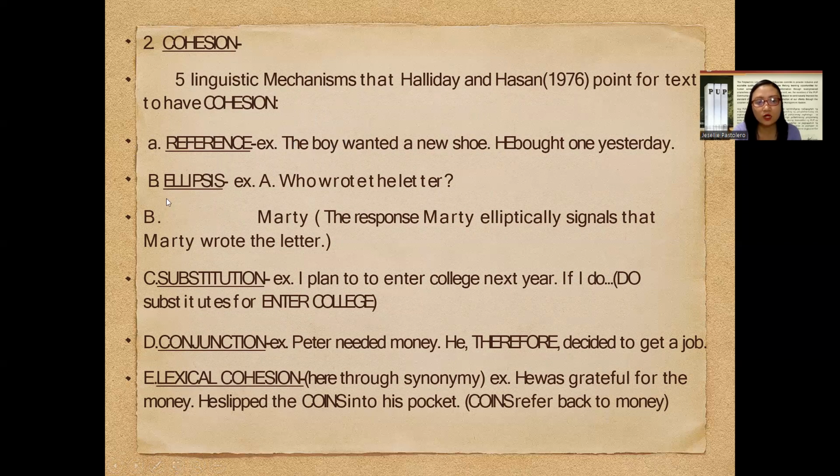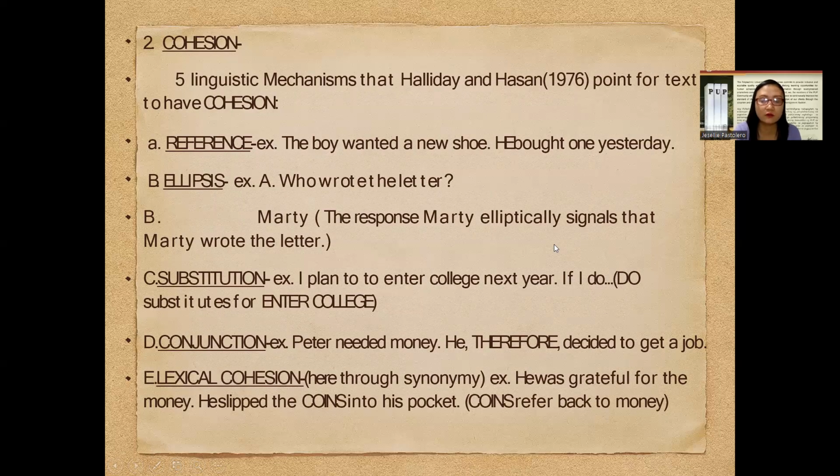Okay, the second one is the idea of ellipsis. So let's examine the sentence. First, letter A: Who wrote the letter? Letter B: Marty. The response Marty elliptically signals that Marty wrote the letter.